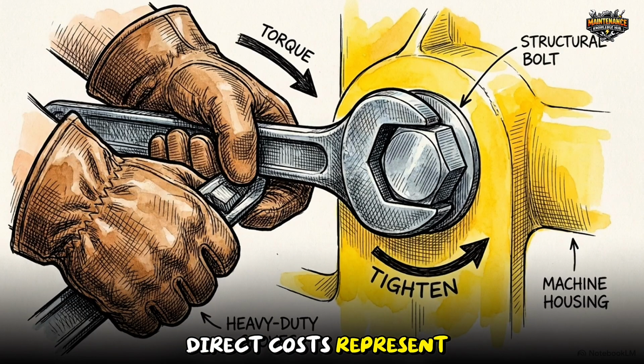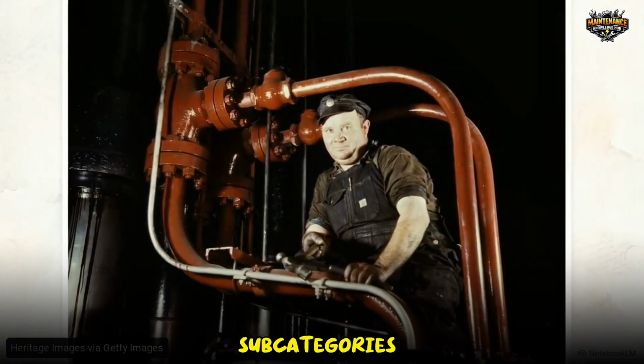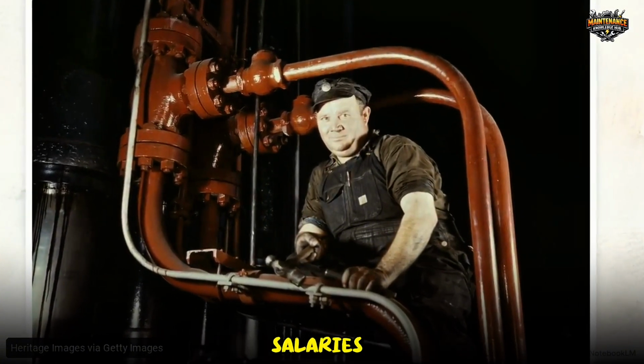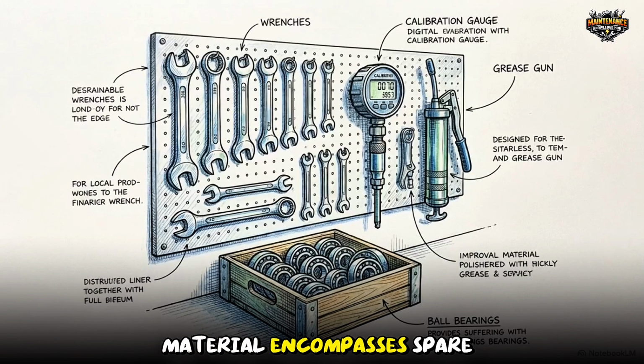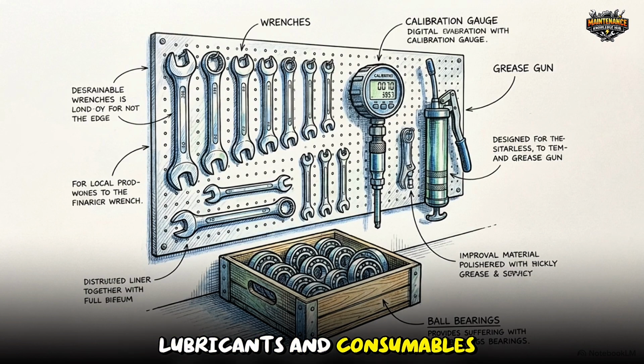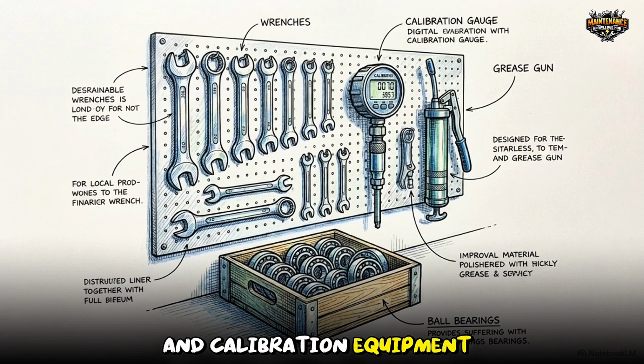Direct costs represent the tangible resources actively deployed to service or fix machinery. These are the expected expenditures of doing the work. Direct costs break down into 3 subcategories. Labor covers technician salaries, overtime, and contractor charges. Material encompasses spare parts, lubricants, and consumables. Tools include specialized maintenance hardware and calibration equipment.